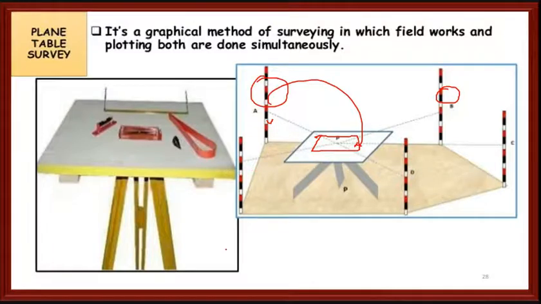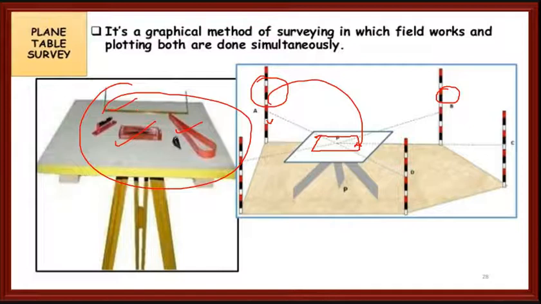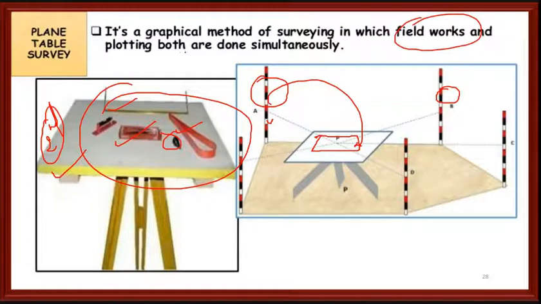These are the components of the plane table: trough compass, alidade, U fork, plumb bob, stand, table, etc. We will see this in the second unit. It is a graphical method of surveying in which fieldwork and plotting are both done simultaneously. Whatever is there in the field, you can directly draw on the drawing sheet.